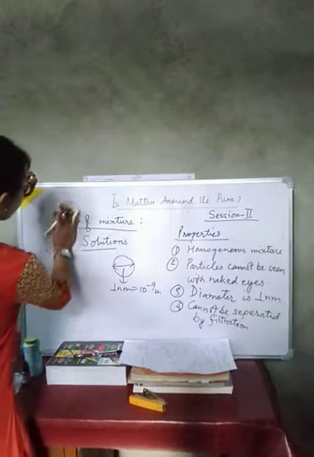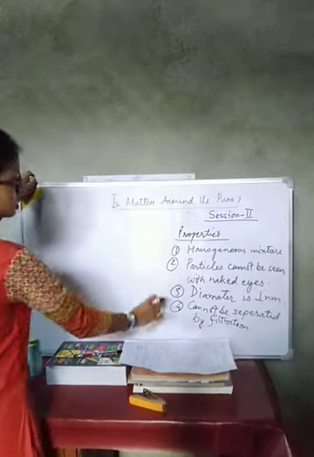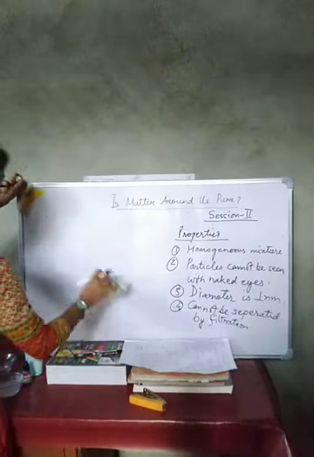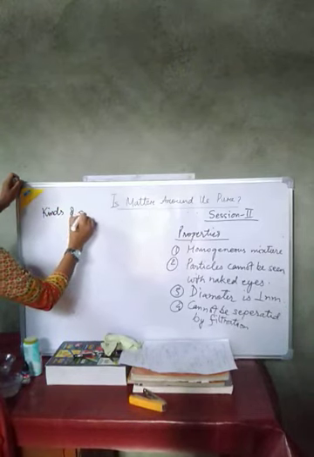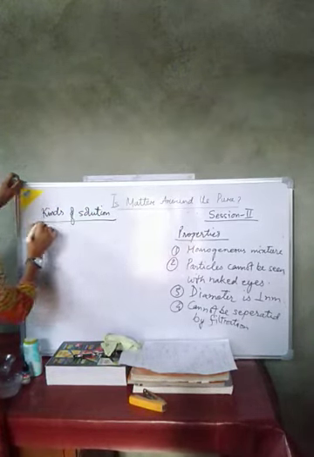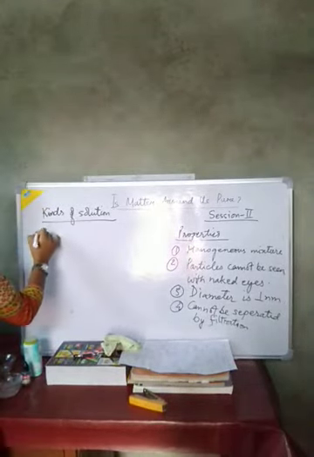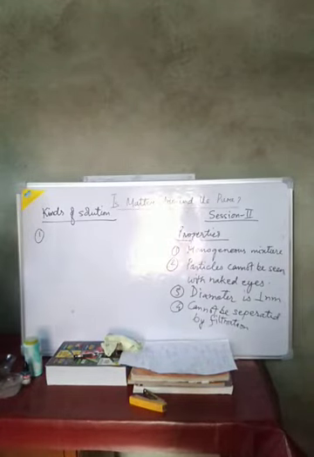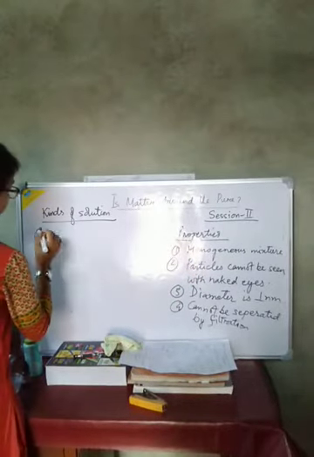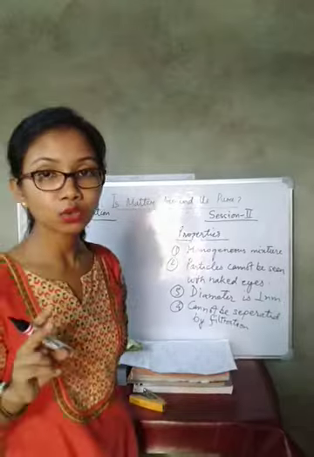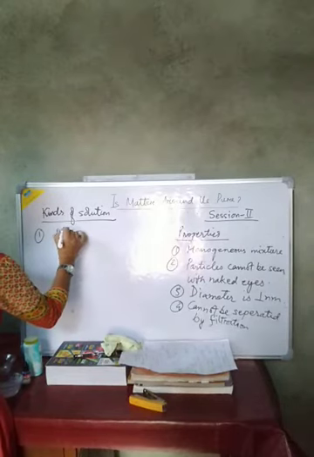I think these things are clear to you. So next we will go to kinds of solution depending upon the amount of solute. Depending upon the amount of solute, a solution can be mainly of two kinds. One is dilute and another is concentrated. First, dilute solution.